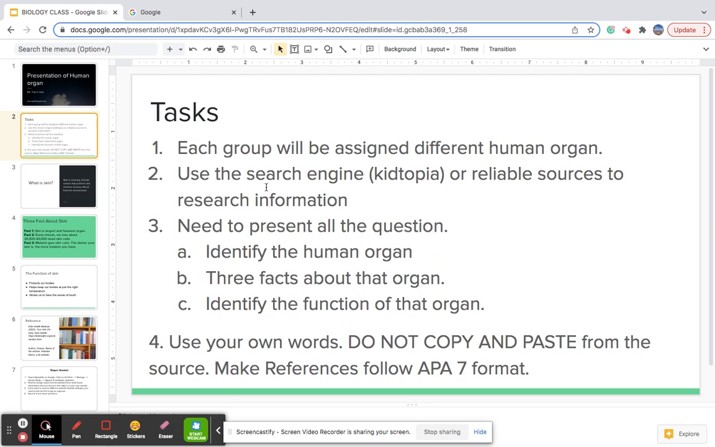Next, you guys need to use a search engine with Wikipedia or reliable sources to research information. The presentation needs to present all the questions that are listed below, right here. Please do not copy and paste the source. Use your own words. Make references follow APA format. Here is an example of an outline.